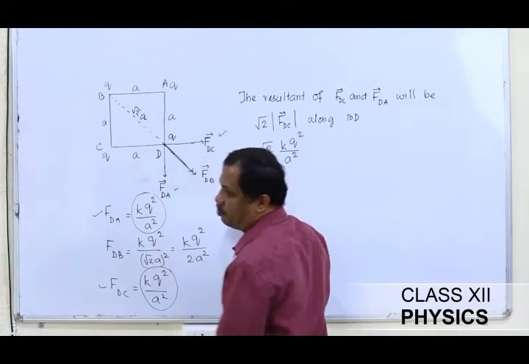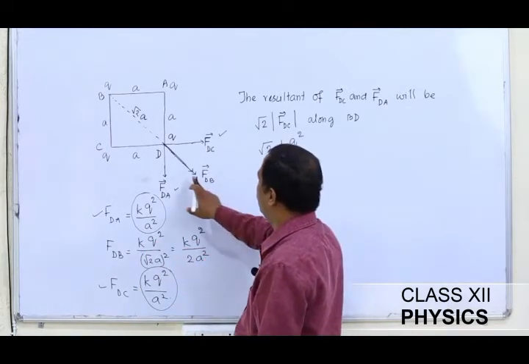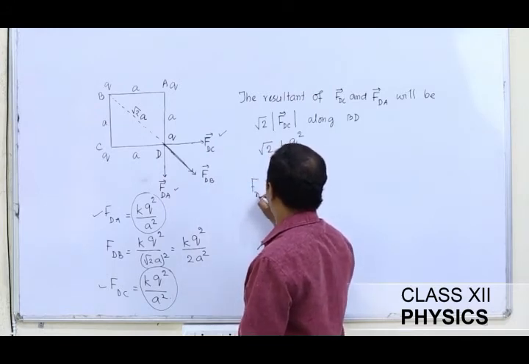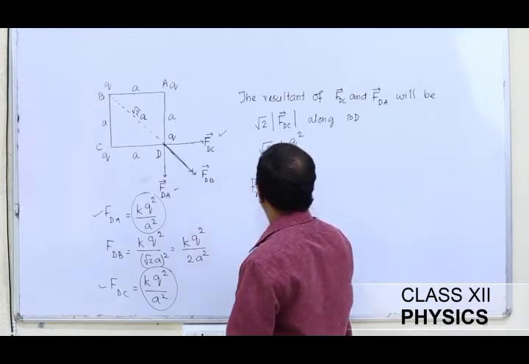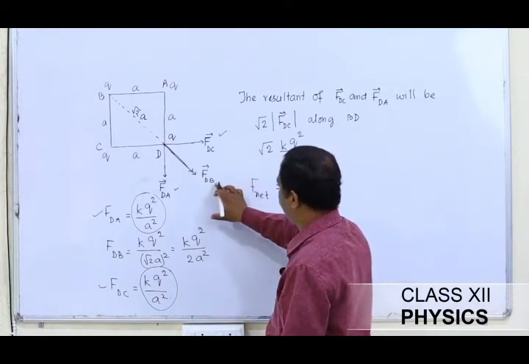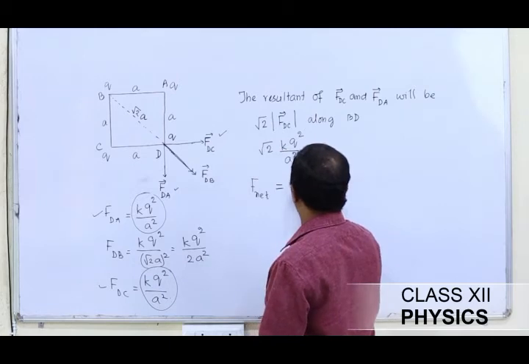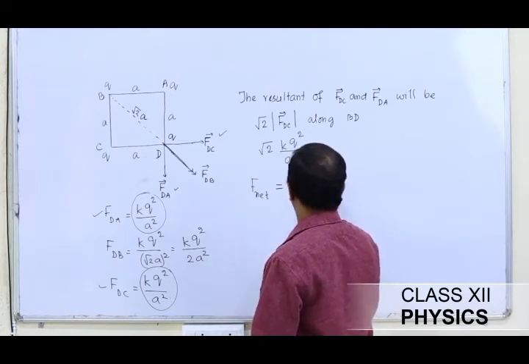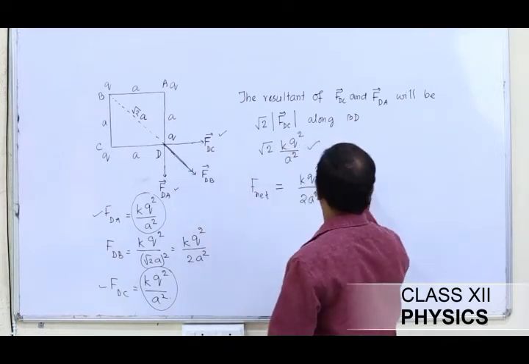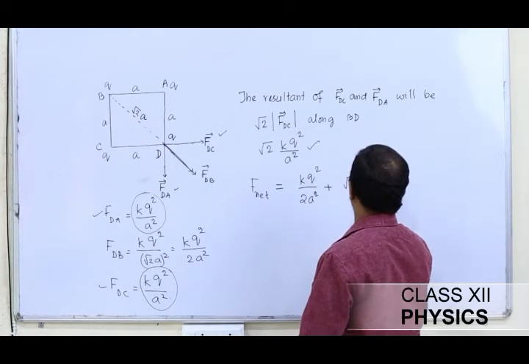As such, we are in a position now to calculate the net force experienced by Q. So the net force is equal to FDB, which is KQ square by 2A square, plus the resultant of these 2 forces, which we calculated, root 2 KQ square by A square.